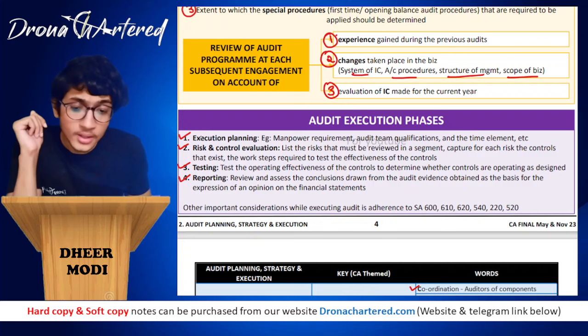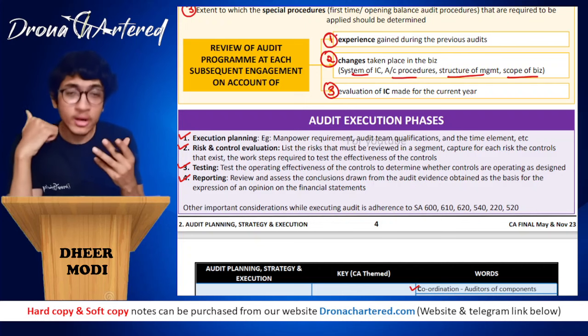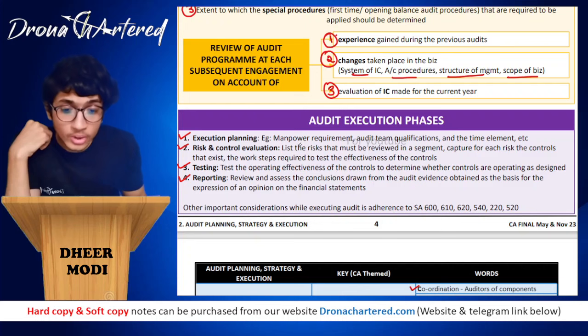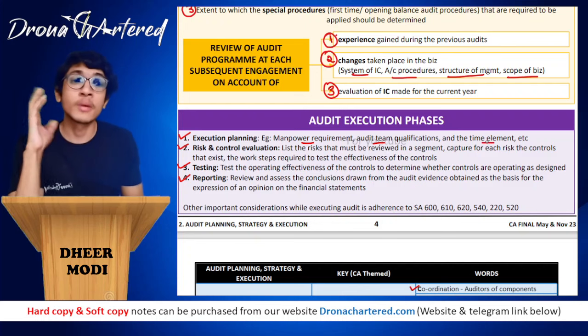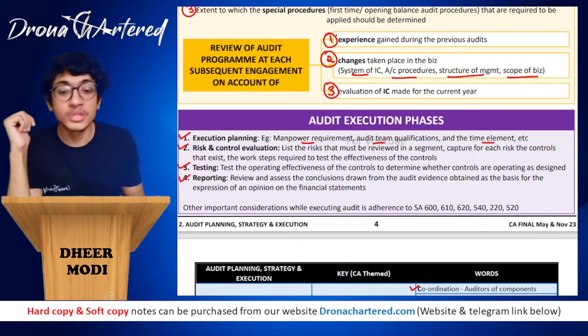Don't worry about that. So that is your execution planning. Execution planning is how I will be executing this audit. So what are the manpower requirements, what are the audit team qualifications, how much time I will be taking, all of this will be covered in the first phase, that is your planning phase, execution planning.